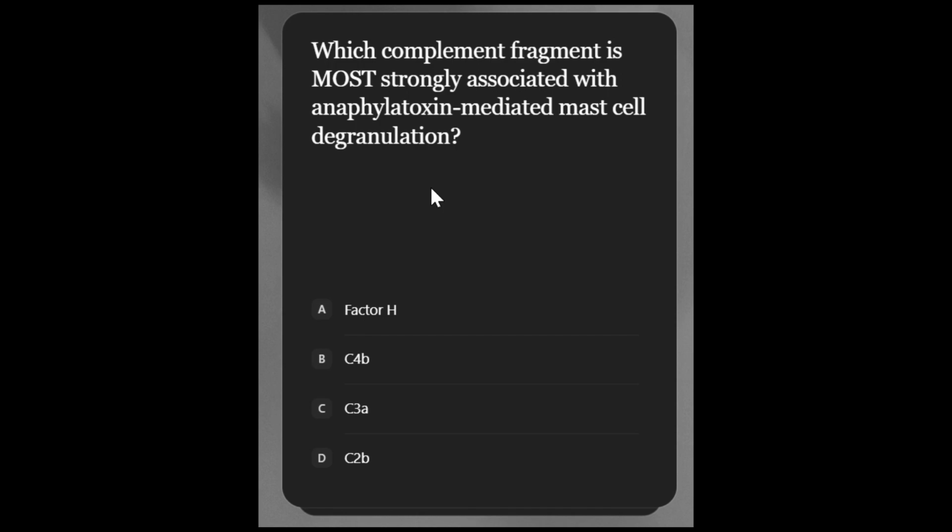Okay, that was right. Coming to the next question: which complement fragment is most strongly associated with anaphylatoxin-mediated mast cell degranulation? We all know about mast cell degranulation, right? So the answer is C3a. C3a is an anaphylatoxin that triggers mast cell degranulation, histamine release, increased vascular permeability, etc.